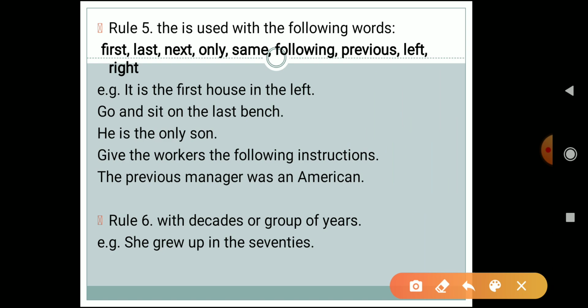Rule 6 says that we have to use the definite article the with decades or groups of years. Decades means we're talking about 10, 100, 1000, something like that. For example, she grew up in the 70s. So before 70s we are using the definite article the. Let's see the next rule.